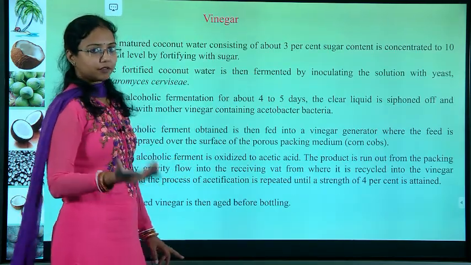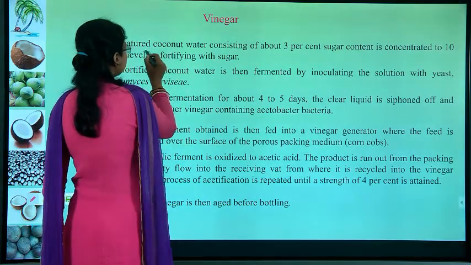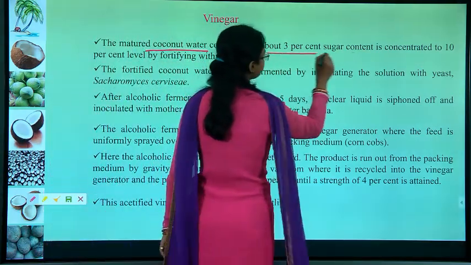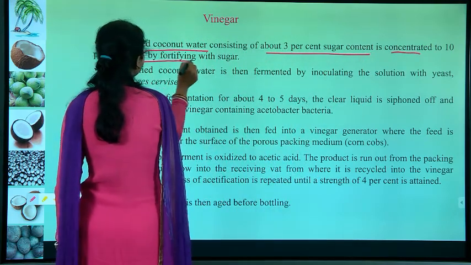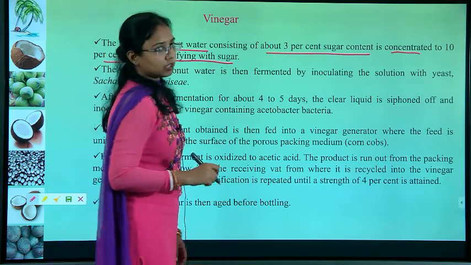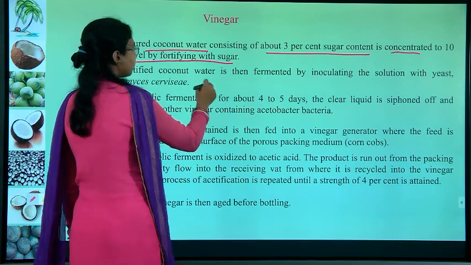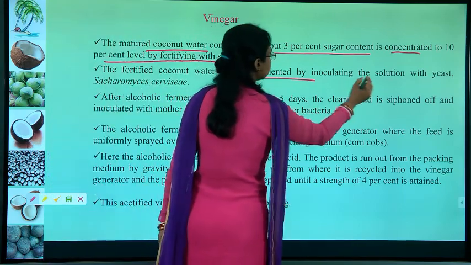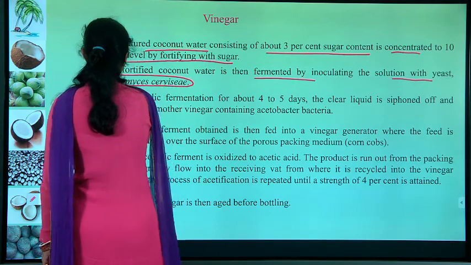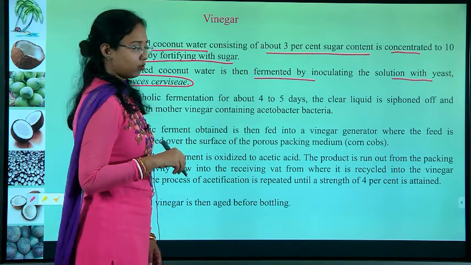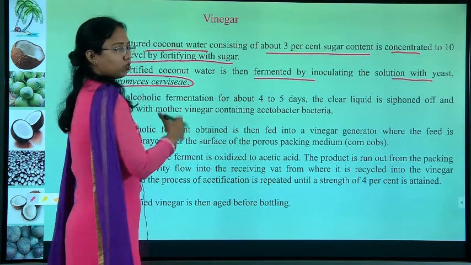So next is the process of vinegar. The matured coconut water consisting of 3% sugar content is concentrated to a 10% level by fortifying with sugar. The fortified coconut water is then fermented by inoculating the solution with yeast, mainly Saccharomyces cerevisiae. So we will use this yeast, Saccharomyces cerevisiae, for fermenting the sugar-added coconut water.